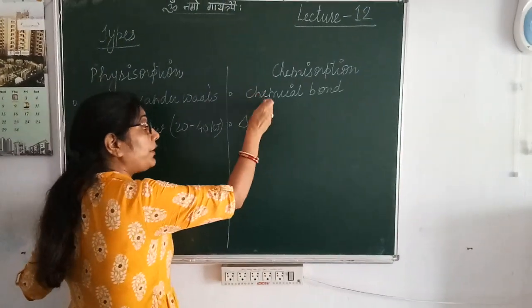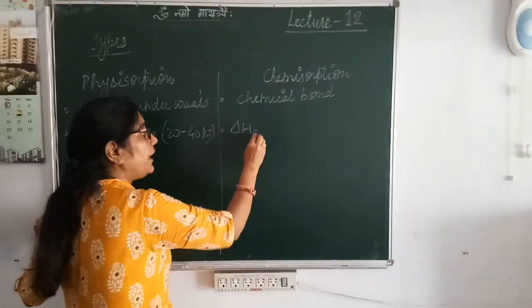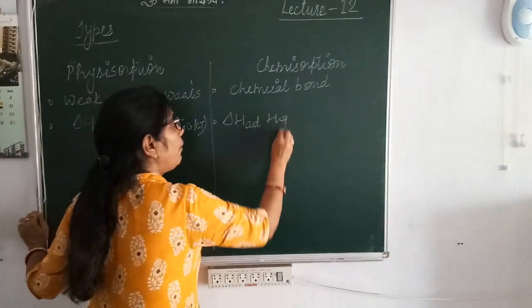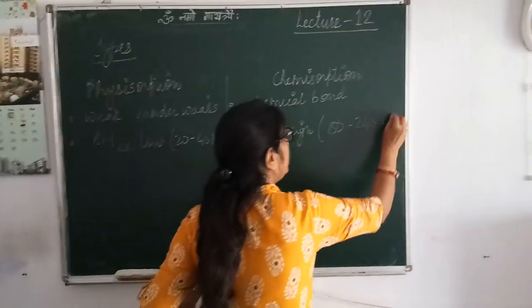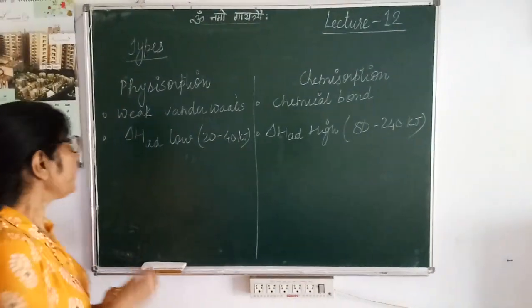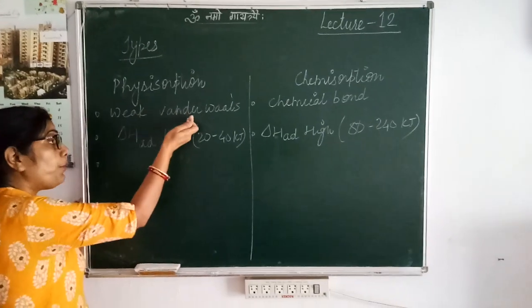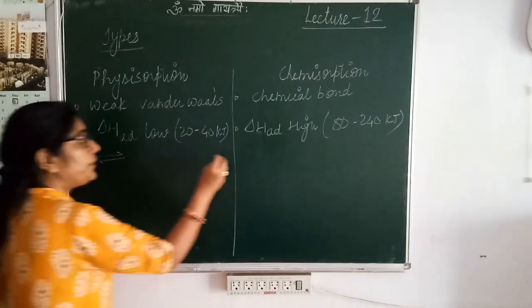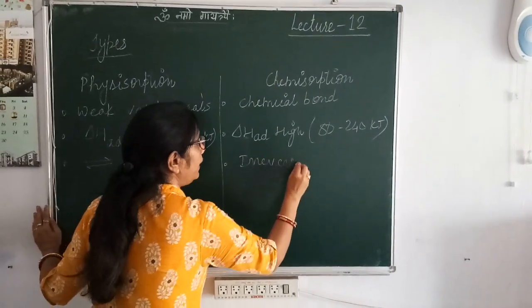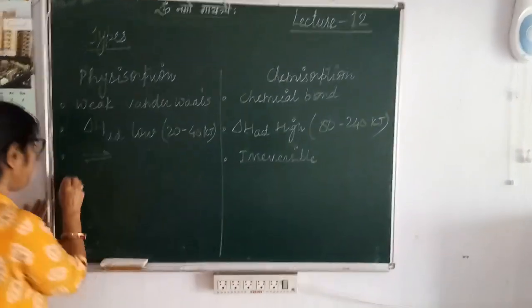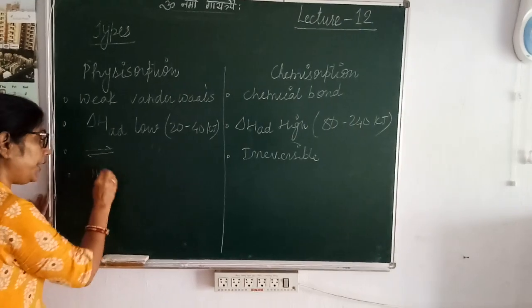Since the force of attraction is strong, a chemical bond, the enthalpy of adsorption is high, around 80 to 240 kilojoule per mole. Physical adsorption, since the force of attraction is weak, is reversible, whereas chemical adsorption is irreversible.